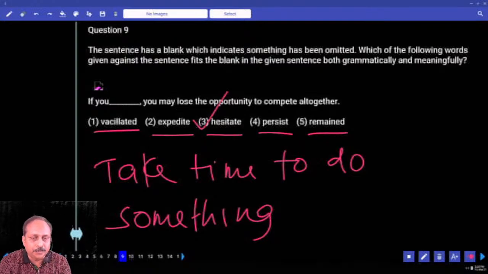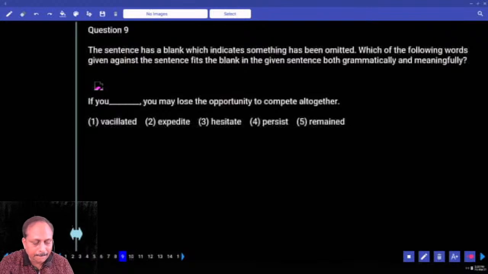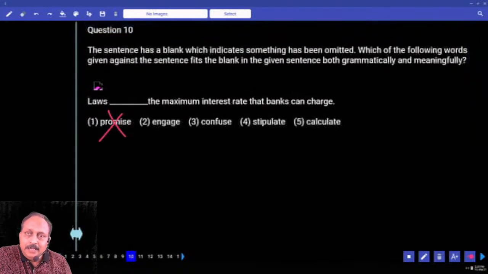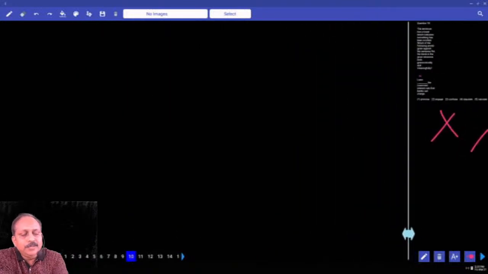You have already got expedite. Shall I go to the next one? Question number 10. Loss the maximum interest rate that banks can charge. This is again based on contextual awareness and exposure to the language. Loss promise. Do loss promise something? Engage. No. Engage has two or three meanings. Write one sentence. First you write the word engage.